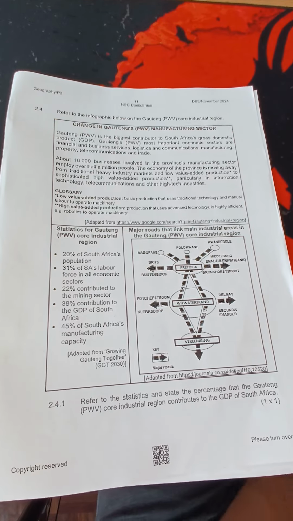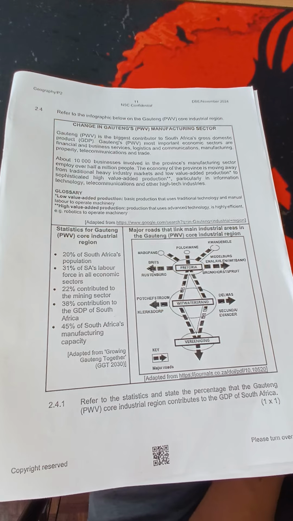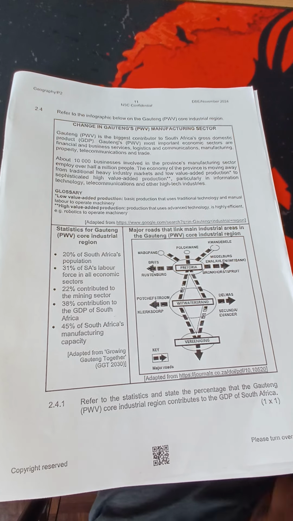Then in terms of Durban Pinetown, I'm just going to do them all so that at least you have an idea, but these are the ones that we are focusing on when it comes to the industrial regions of South Africa. Durban Pinetown, where is it located? Durban Pinetown in eThekwini. Kind of industries, we have got chemical, food processing, sugar refinery, oil refining, and also cars. So these are some of the things that you should familiarize yourself with. Then what are the factors that favor it? Access to the shipping port, the Durban Harbour, large markets, well-developed transport routes, plenty of skilled and unskilled labor, and good water supply. Those are some of the things that you have as far as Durban Pinetown is concerned.